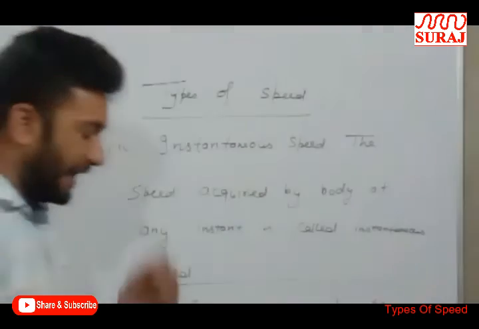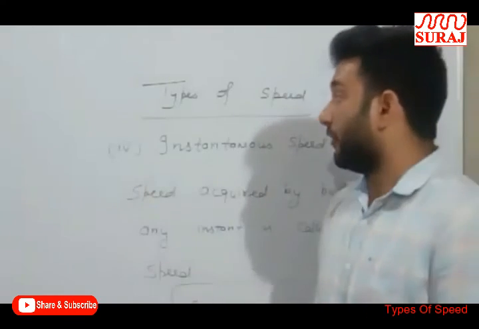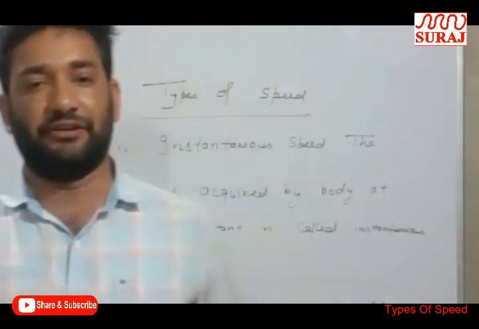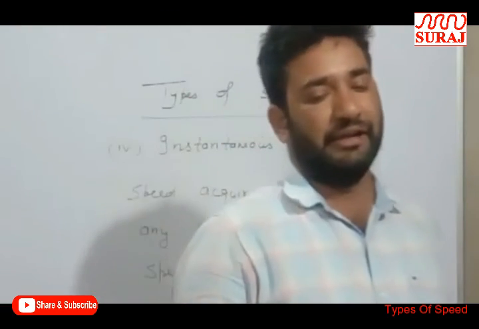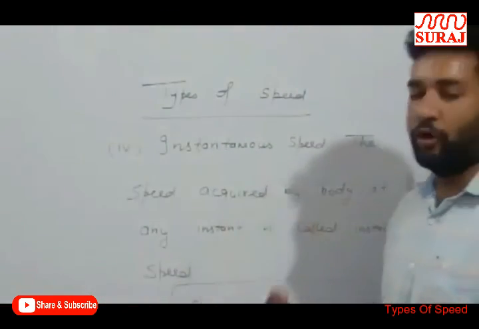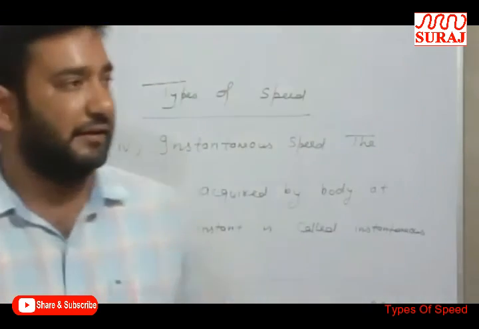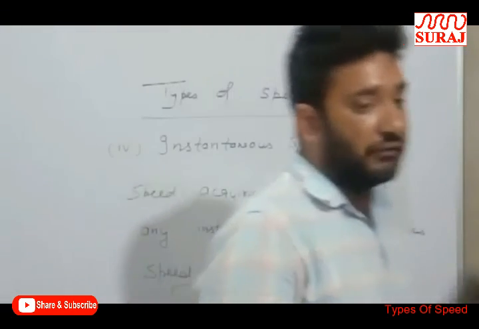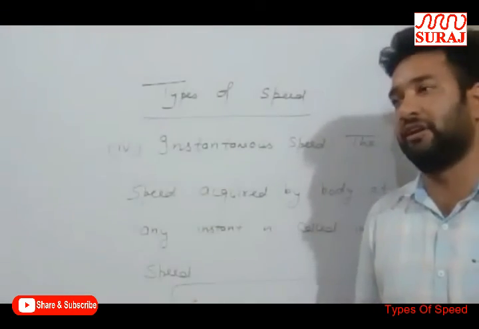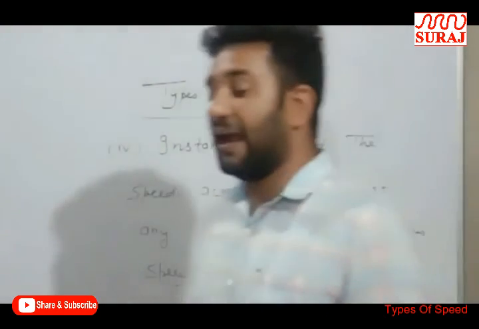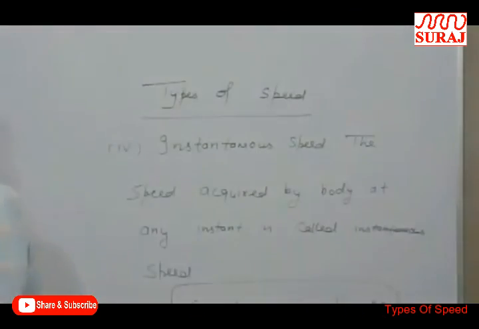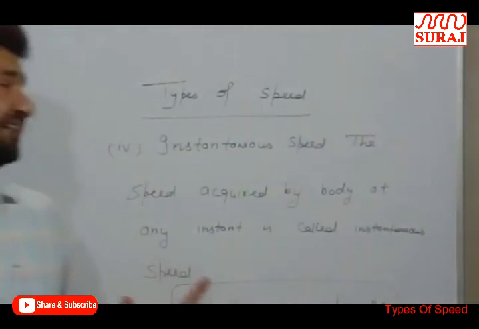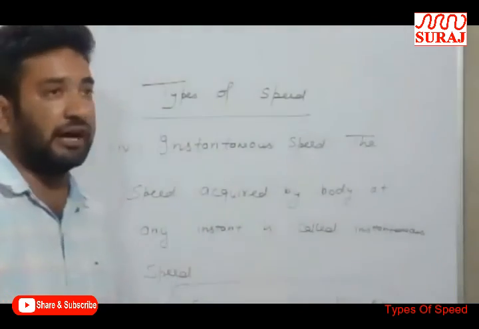So dear students, there are 4 types of speed. One of them is uniform: if a body covers equal distance in equal time, then it is said to be in uniform speed. If a body does not cover equal distance in equal interval of time, then it is said to be in non-uniform speed. Average speed is the total distance upon the total time, and the speed acquired by a body at any instant of time is called the instantaneous speed. So these are the types of speed and about the speed.